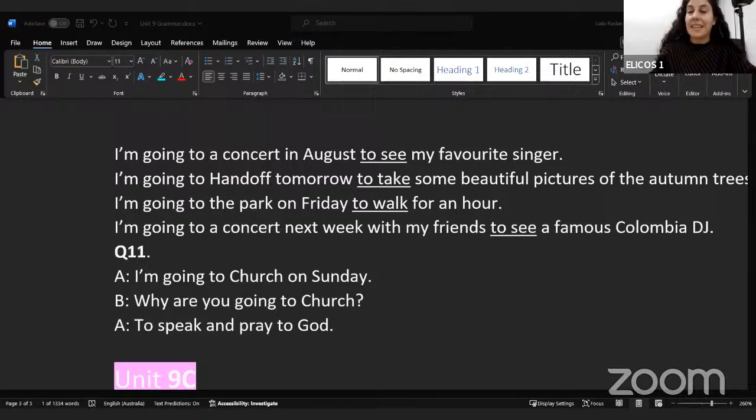So I want you to start your sentence with, I am going to, and then say the place, and then say why, to verb. Okay, so just like this very first example, you're going to start your sentence with, I'm going to go, and then say the place. I'm going to go to the markets. I'm going to go to the movies. I'm going to go to the theater, whatever. And then say why, to verb. Okay, so I'll give you 5 minutes to upload. Talk about your plans for the weekend. Should only be 2 sentences. 1, you're saying, I'm going to go, and then say why, to verb.